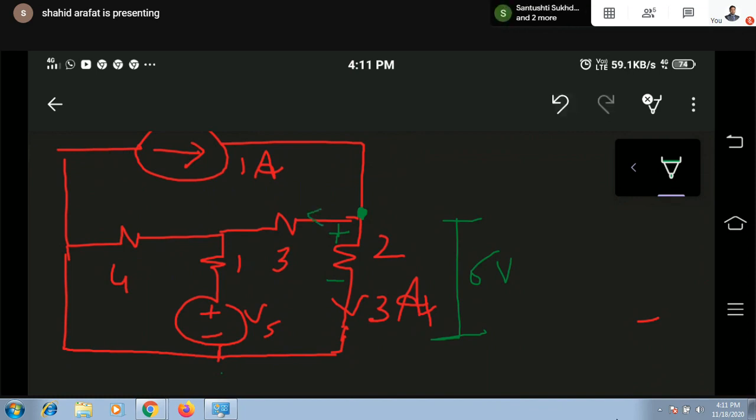Any direction of current you can assume, but if you are assuming this direction, then this should be considered positive and this negative. And if you are considering the direction of current as this one, then this should be positive and this negative. That's it. As per the direction, current should always enter from the positive terminal. You have to be very careful with polarity, otherwise you will always get wrong answers. Polarity and direction are very important.